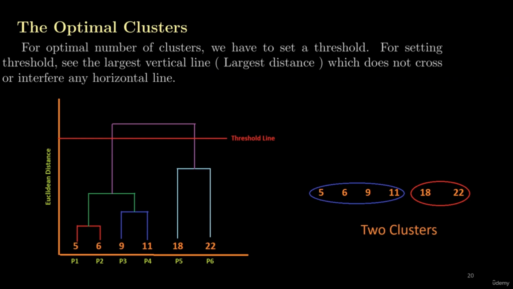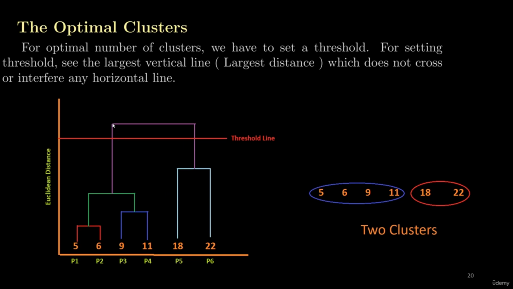First of all, we need to find the largest vertical line. Now, this could be the largest vertical line in this dendrogram, or this could also be the largest vertical line. The other condition is that the selected largest vertical line should not cross or interfere with any horizontal line. So if I select this as the largest vertical line, I cannot select this. The reason is that if I extend this horizontal line, it will pass through this vertical line. It means I cannot select this vertical line for my thresholding.